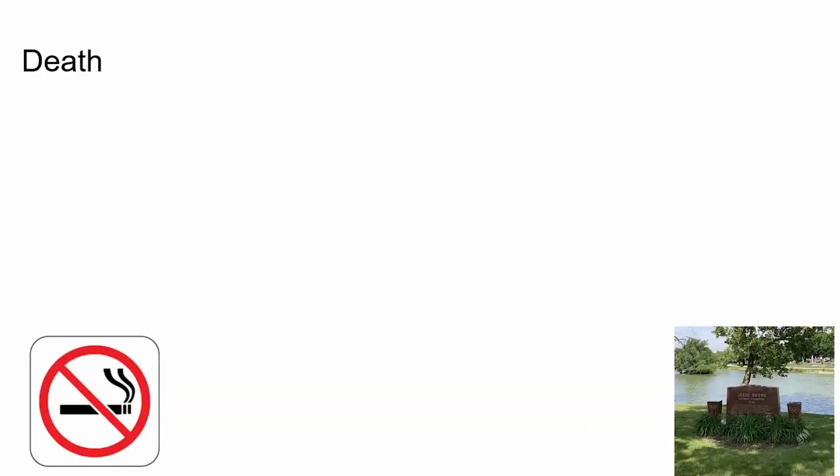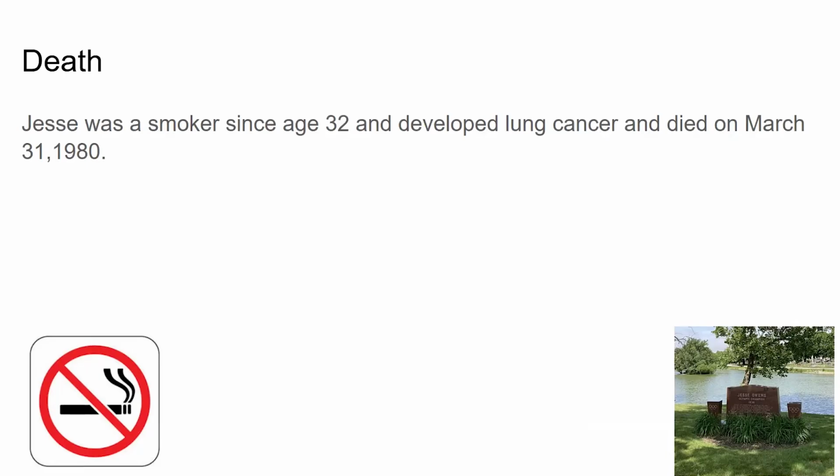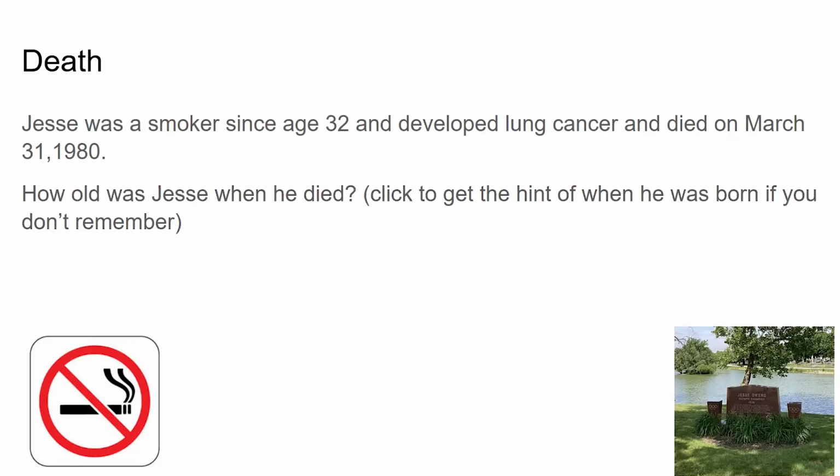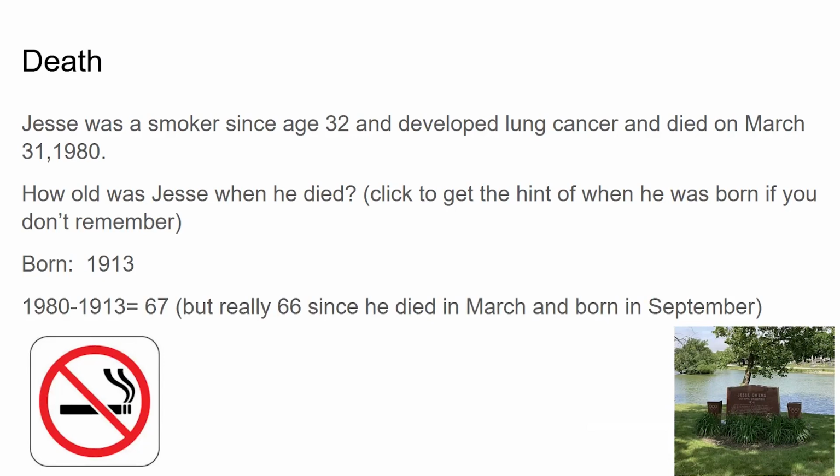His death. Jesse was a smoker since the age of 32 and developed lung cancer and died on March 31st, 1980. How old was Jesse when he died? Move forward one to get a hint of when he was born if you don't remember. But a bonus is if you remember when he was born. For the hint, he was born in 1913. So how old was he when he died? 1980 minus 1913 is 67, but he was actually only 66 since he died in March and was born in September. To the bottom right there is his grave.